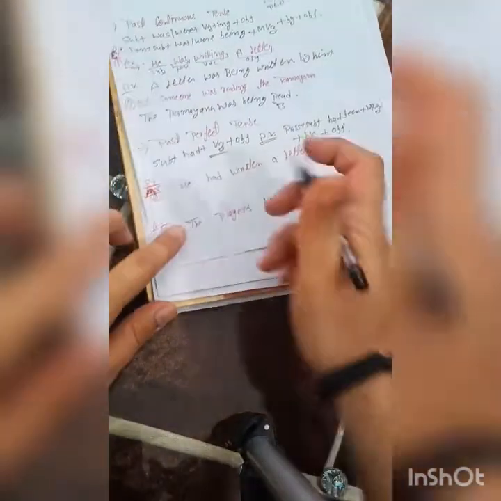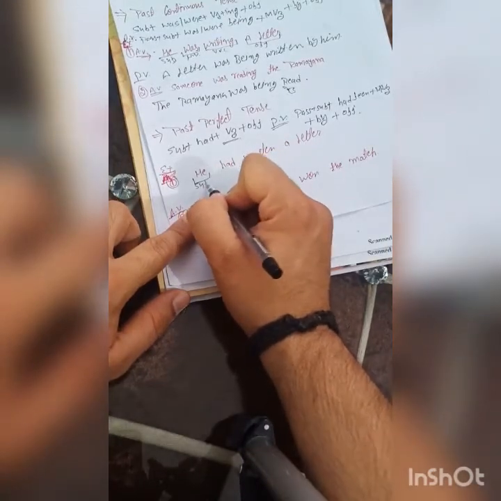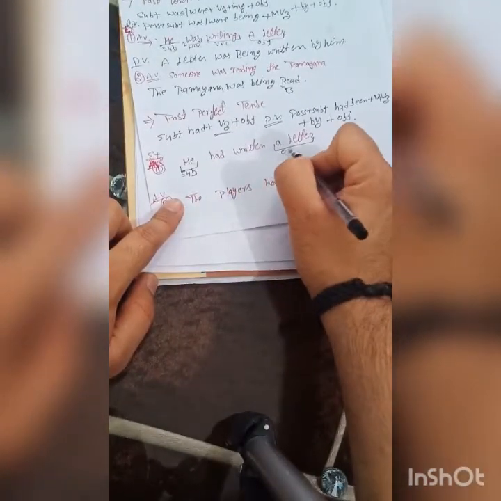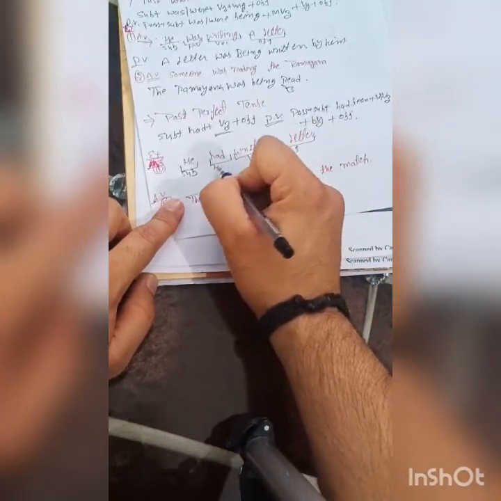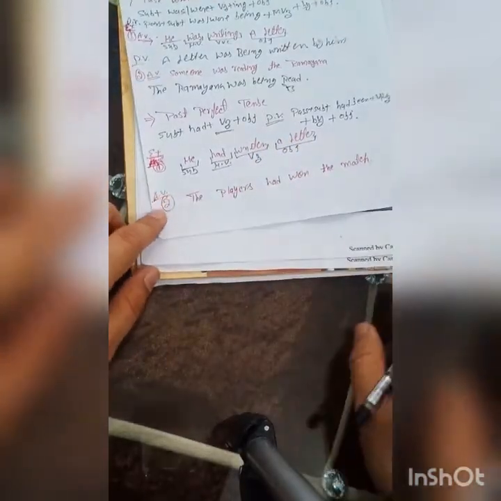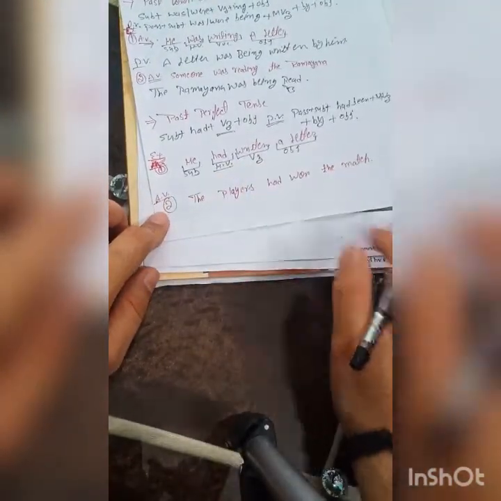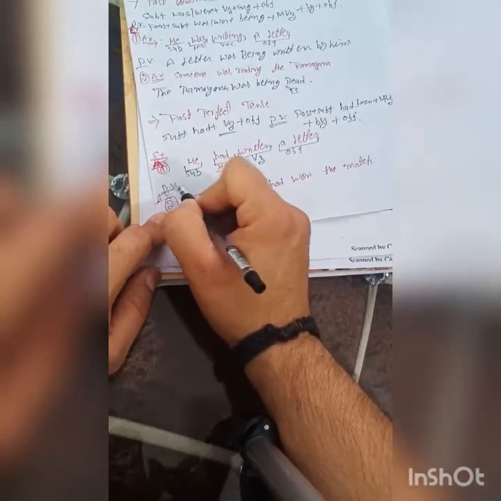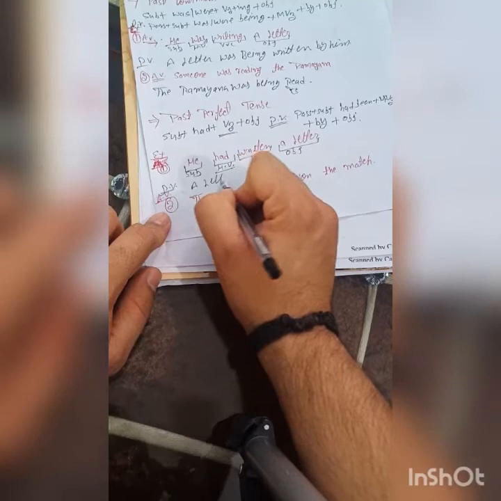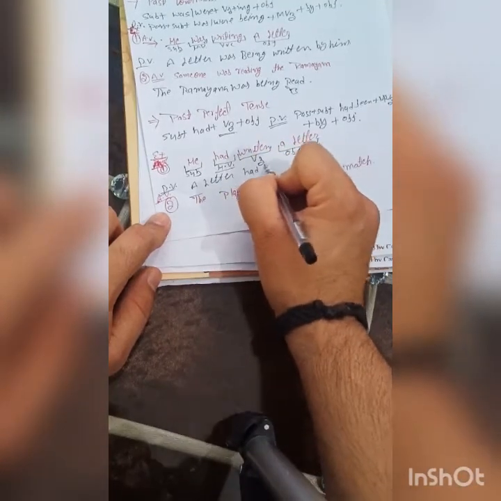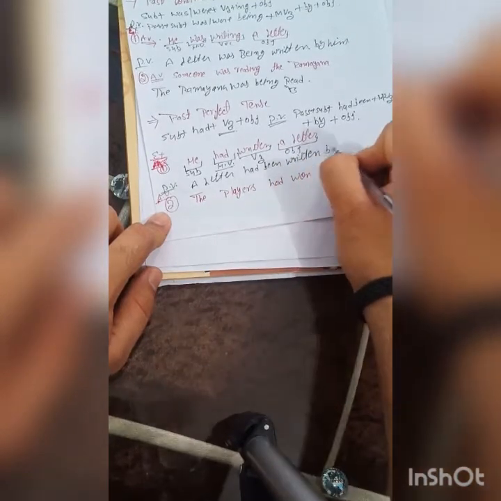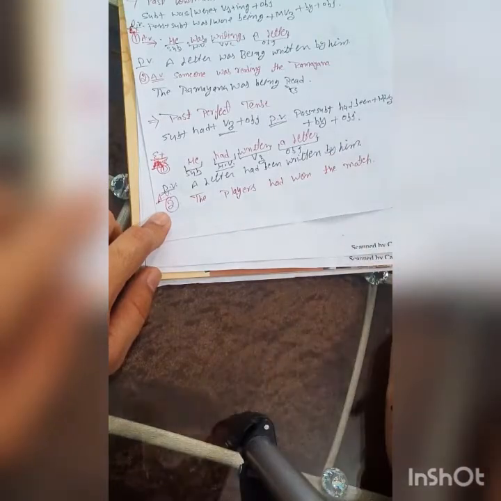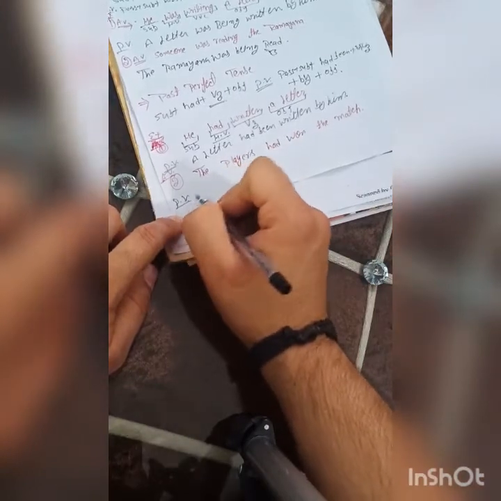He had written a letter. He is the subject, a letter is object, written is the verb third form, and had is the helping verb. We know that subject will be object and object will be subject in the passive voice. Now change. A letter had been written by him. The players had won the match. Now change into passive voice.